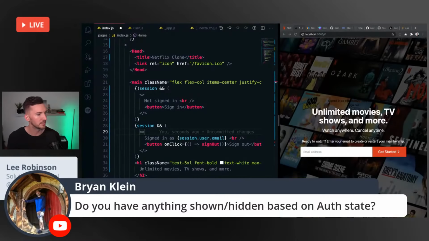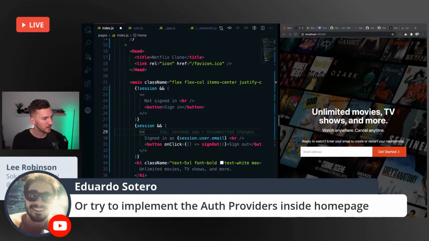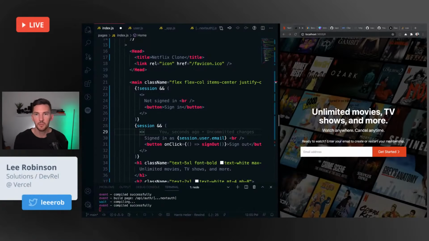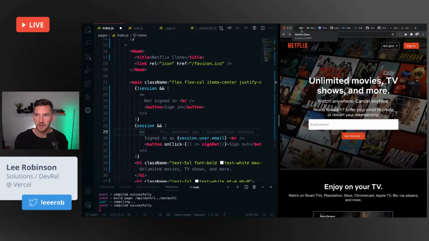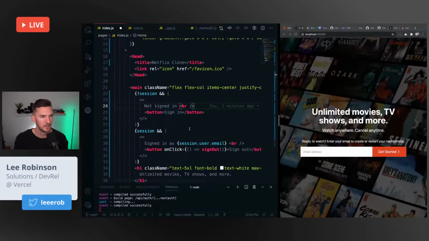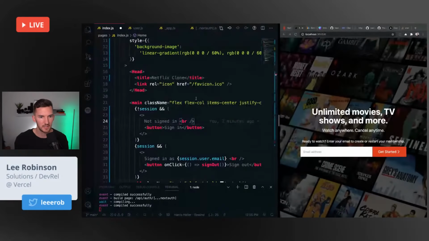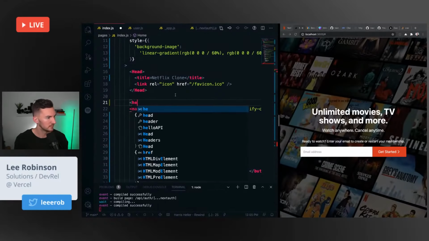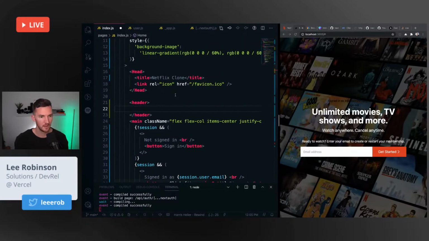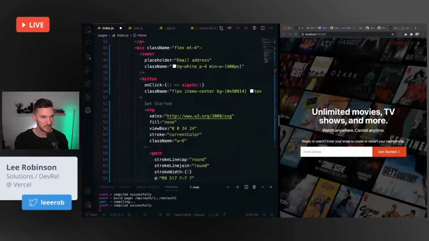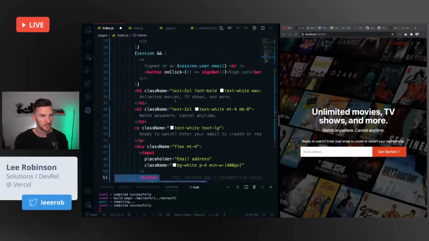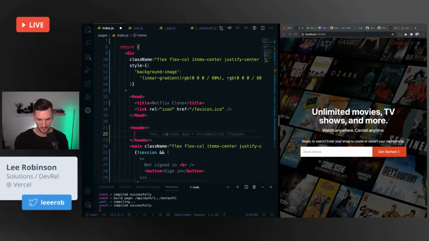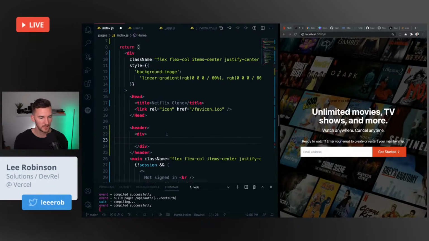Yeah, let's show something or hide something based on the auth state. I like the idea of that because then we're using that auth provider inside the home page. I am on board. Let's do a header with that sign in button. So my guess is, let's do, probably copy some of the styles from this person. And we're going to have some div inside of here.